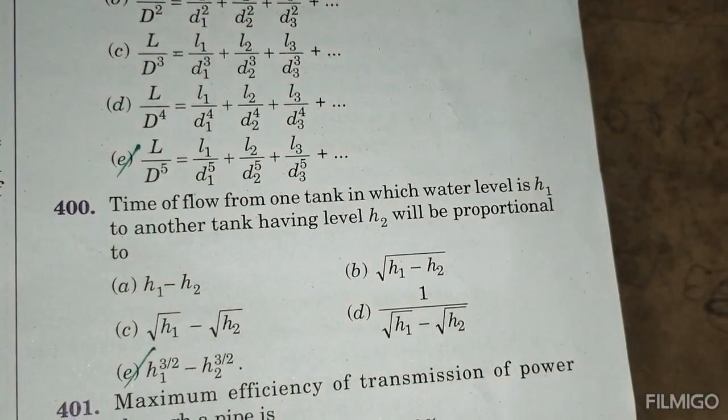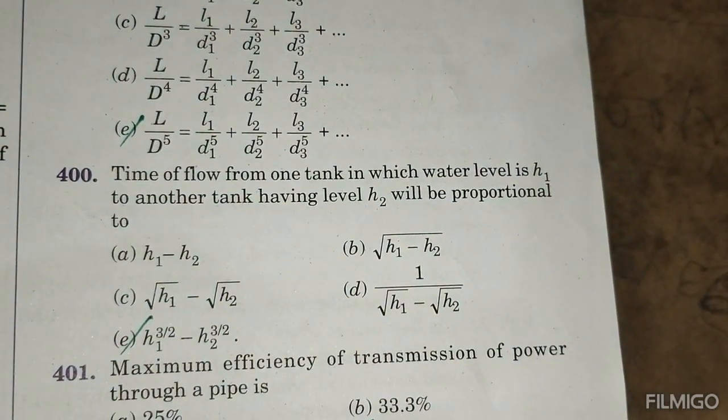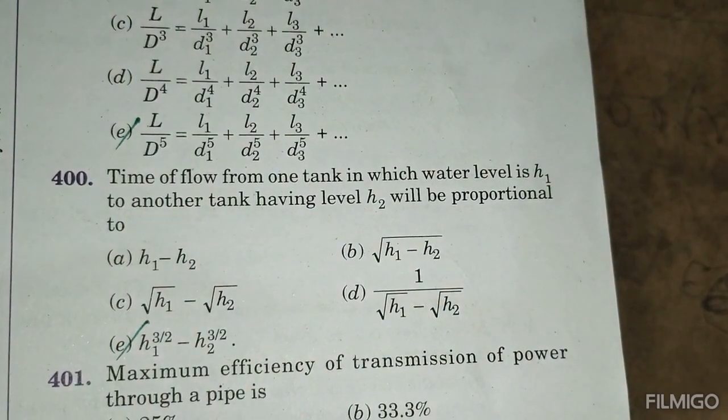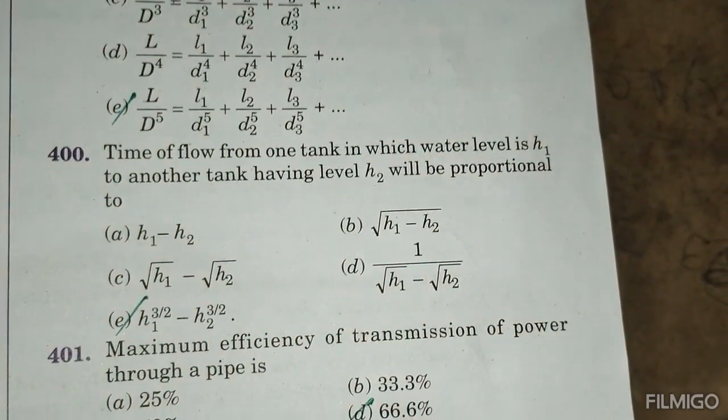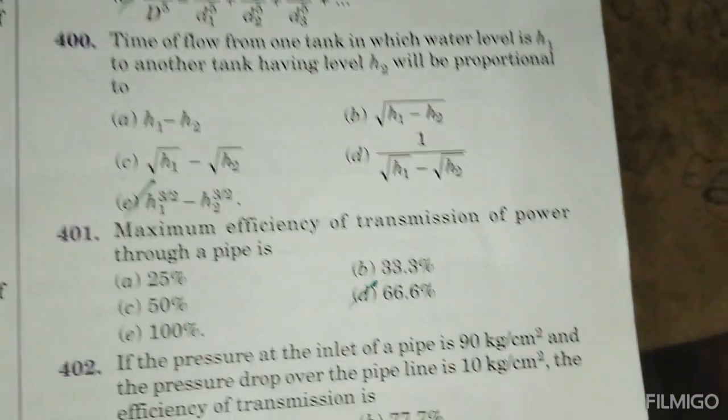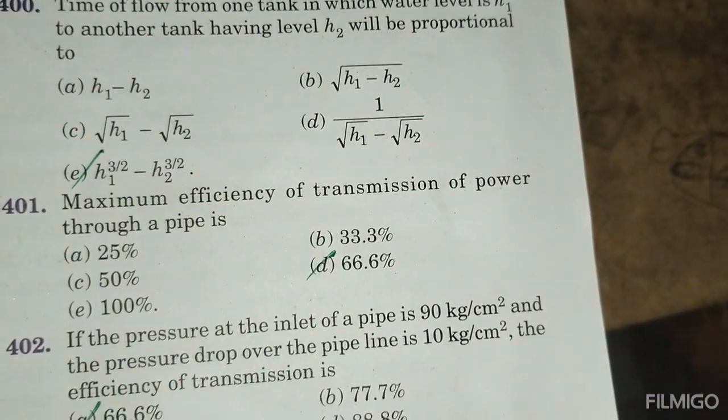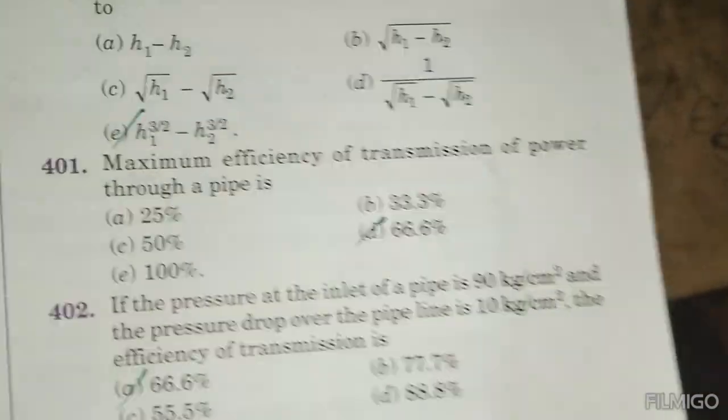The time of flow from one tank in which water level is H1 to another tank having level H2 will be proportional to H1 3 by 2 minus H2 3 by 2. Maximum efficiency of transmission of power through a pipe is 66.6%.